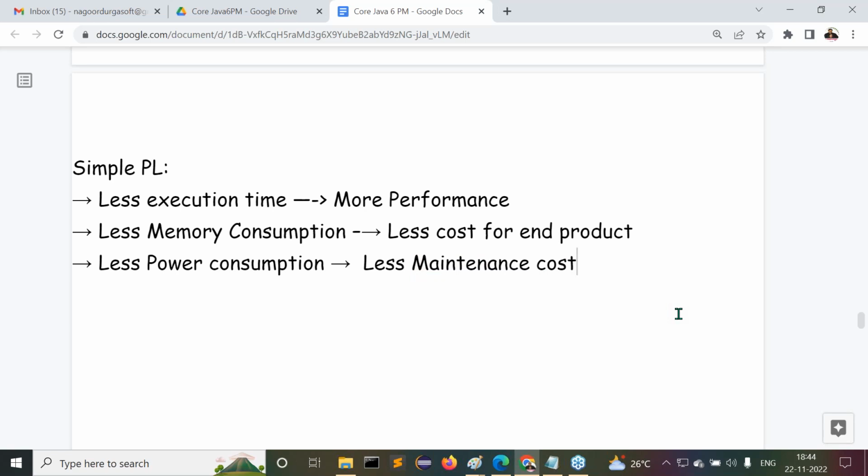Guys, all of you are getting my points now? How Sun Microsystems wants to prepare their programming language is simple. What is the reason for it? Only three reasons are available. What are the three reasons? First one is less execution time, which provides more performance. Second one is less memory consumption, which provides less cost for the end product. Third is lesser power consumption, which provides lesser maintenance cost. Yes, clear to all of you?